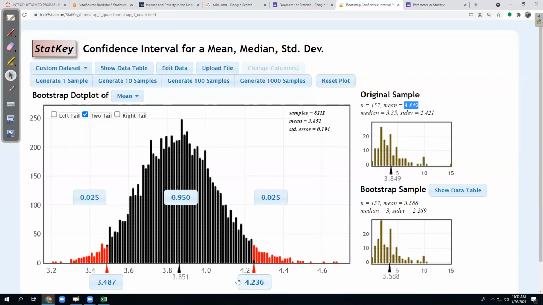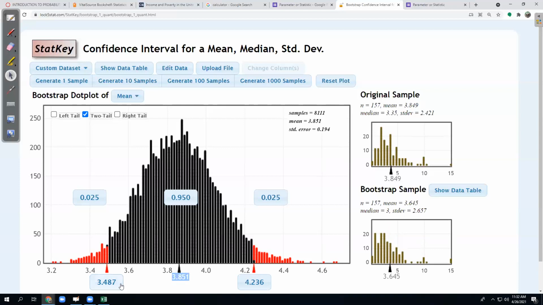So when you do a confidence interval in StatKey based on some data, after you generate thousands and click two-tail, it's going to say, here's 95% in the middle. Now notice the middle here is a little different than the sample middle, and you could go with either one. I'm going to go with the one they state down here. And then they give me the lower and upper bound. What they don't give me is the margin of error. So I'll show you how to get the margin of error out of this.